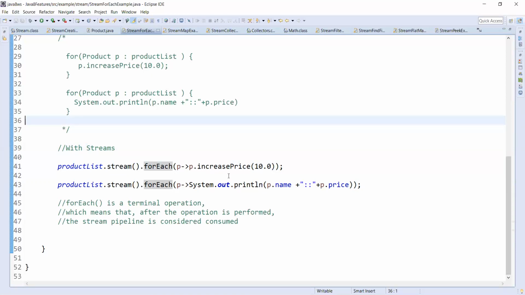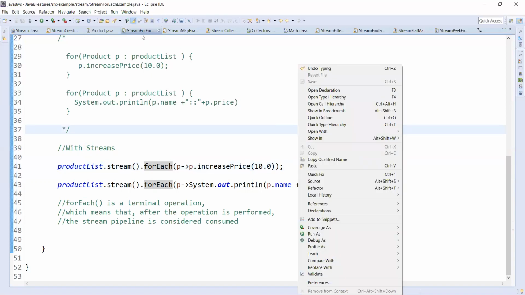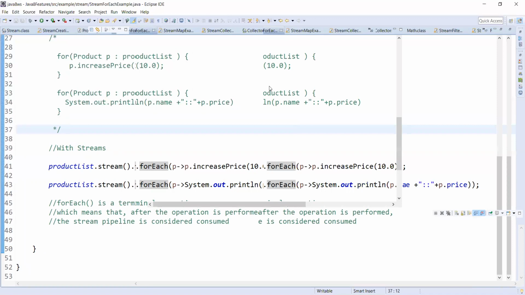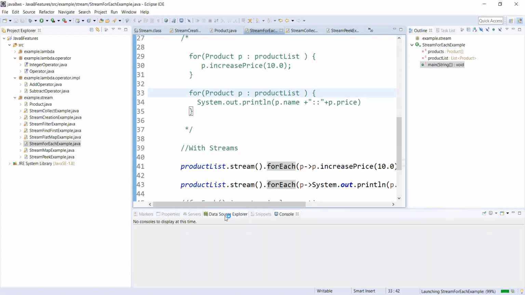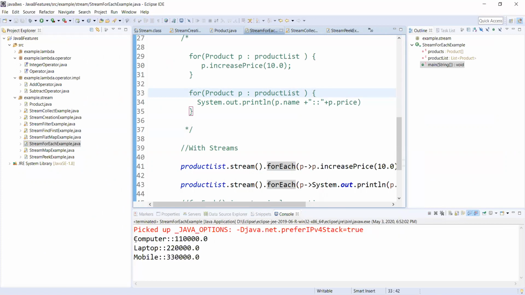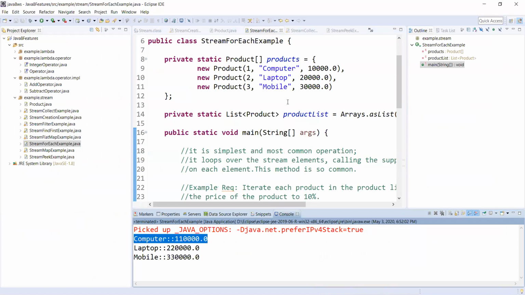That means the stream is already consumed, so there is no more stream here. Let's see the output of this one. Computer, the initial price is 10,000 and the increased price by 10% is 11,000, then 22,000, and 33,000.